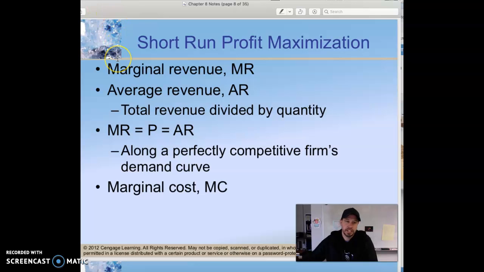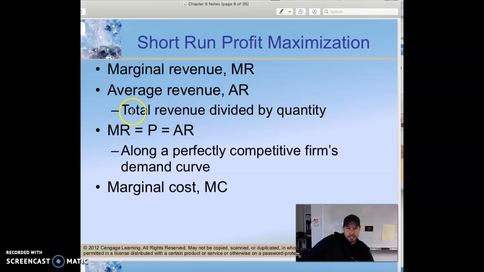Okay. Looking at short-run profit maximization, and this is really the big skill here for chapters 8, well, really 8, 9, and 10 that we're going to look at here. So, a couple concepts: the idea of marginal revenue, average revenue, and price when it comes to perfect competition.